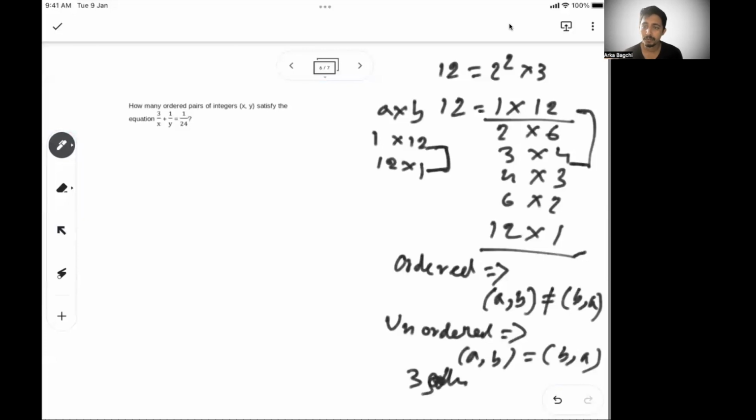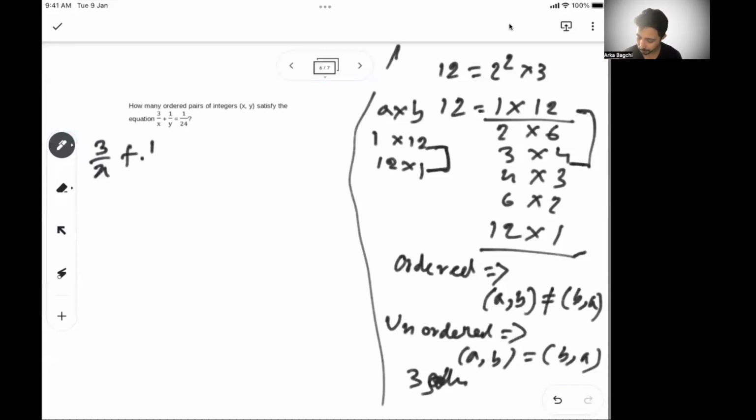Okay, now this problem is talking about the ordered pair. So that means I just have to find the number of factors. Same as the previous way: number of factors equals number of solutions. Simple. So if we establish that, let's get started.